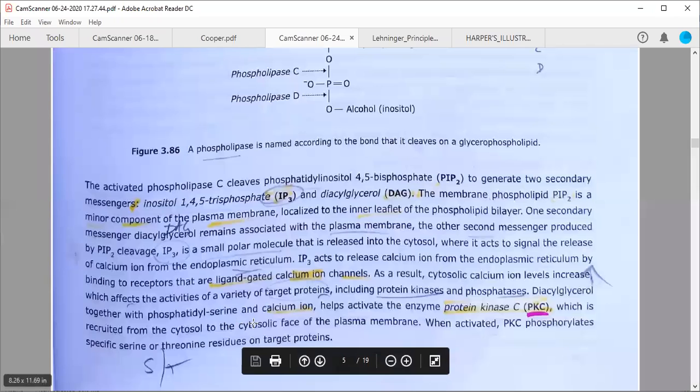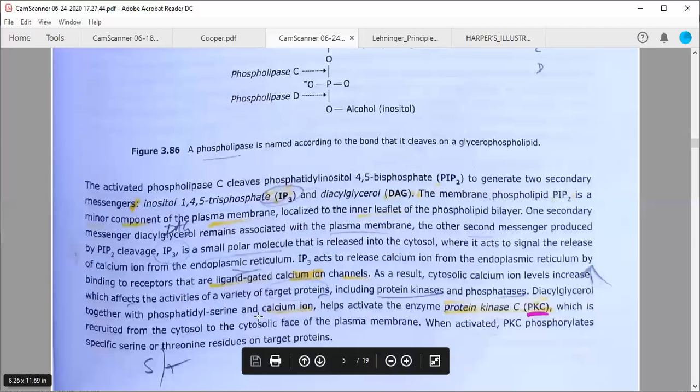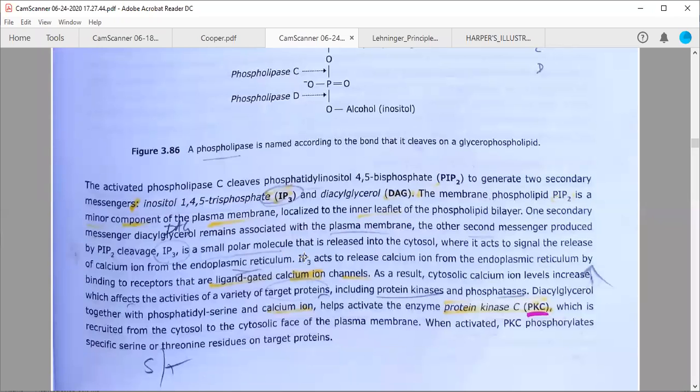Okay, so IP3 acts to release these calcium ions from the endoplasmic reticulum by binding to the receptors that are called ligand-gated calcium ion channels. As a result, cytosolic calcium ion level will increase. This is very important to note here again: what is the concentration generally when these calcium ions are stored within your endoplasmic reticulum, and what is the concentration change when these are released by these ligand-gated calcium ion channels after binding of these IP3 molecules or the secondary messengers?